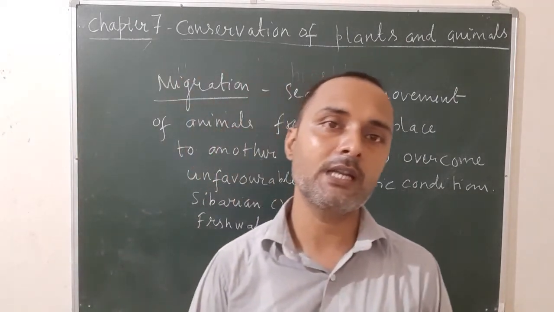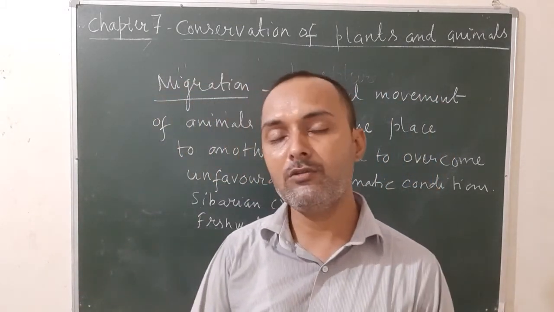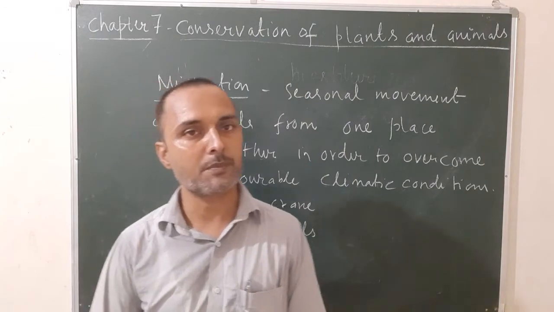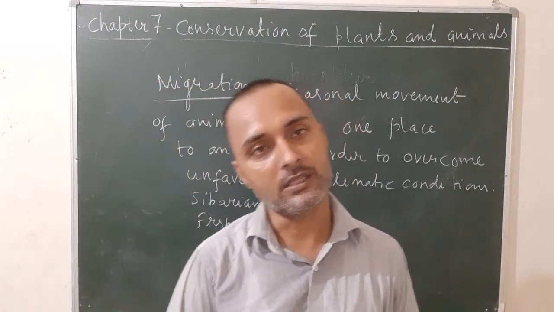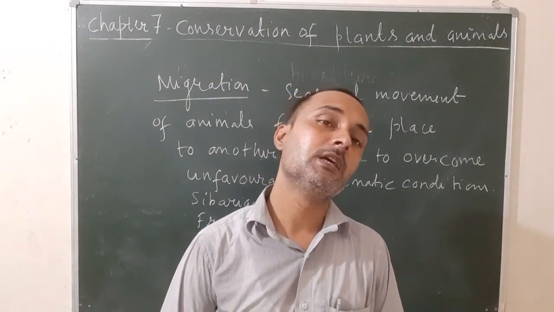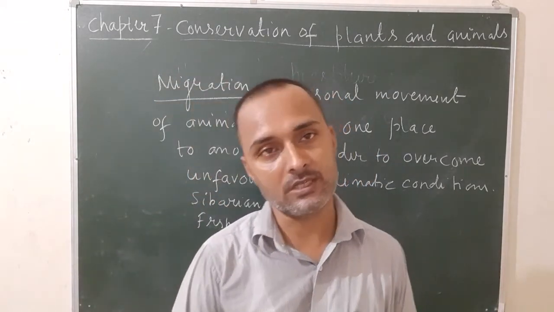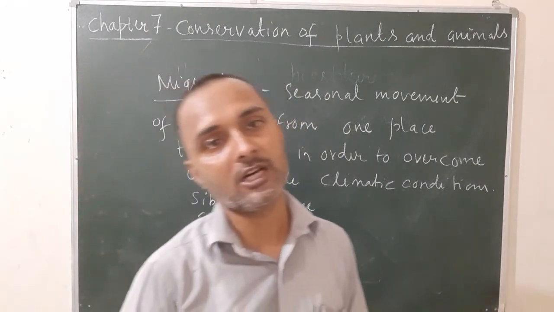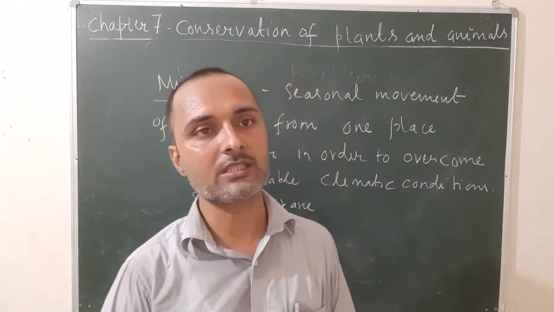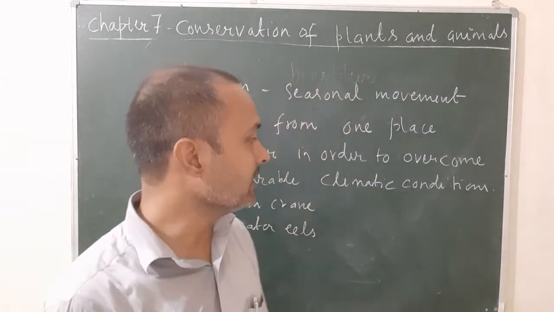IUCN stands for International Union for Conservation of Nature and Natural Resources. Now the third topic is migration. Once again, what is migration? The seasonal movement of animals from one place to another in order to overcome unfavorable climatic conditions is known as migration. So this is all about the three topics.